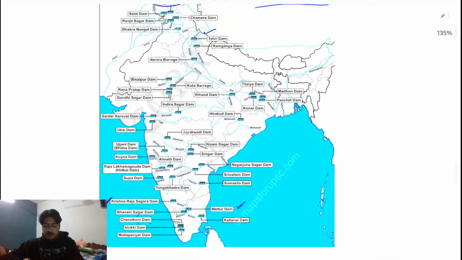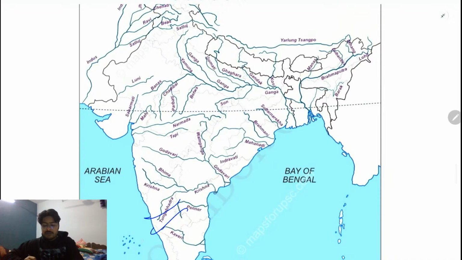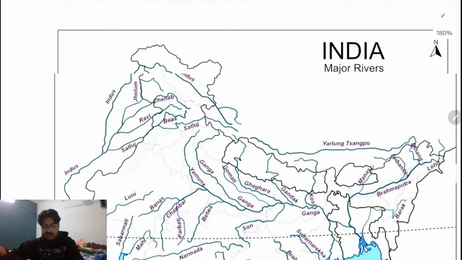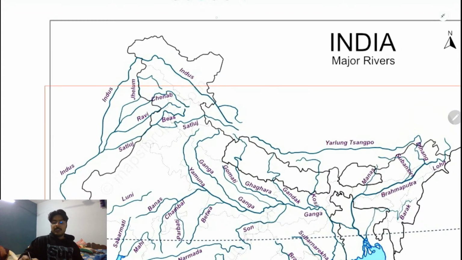Okay, so you'll see the overall river system. The PDF has already been shared with you. Let us understand some of the things, and later we'll understand each and everything in detail in the mapping section. First, this is the Indus. The Indus is coming from this to this. What you need to understand for the Indus.